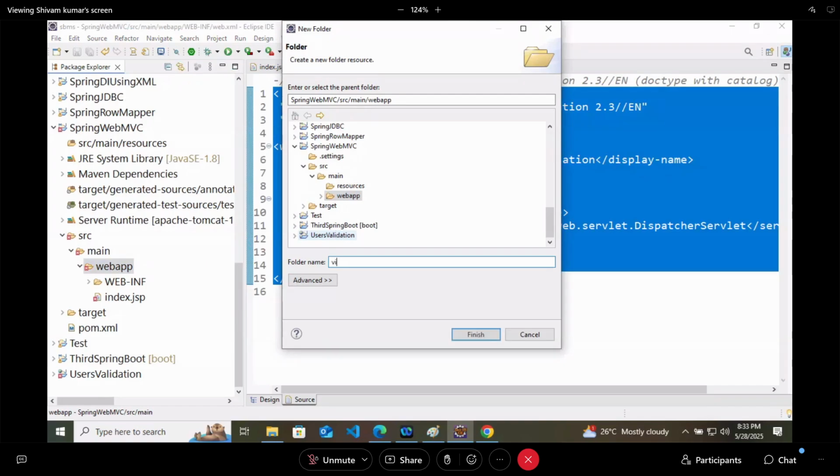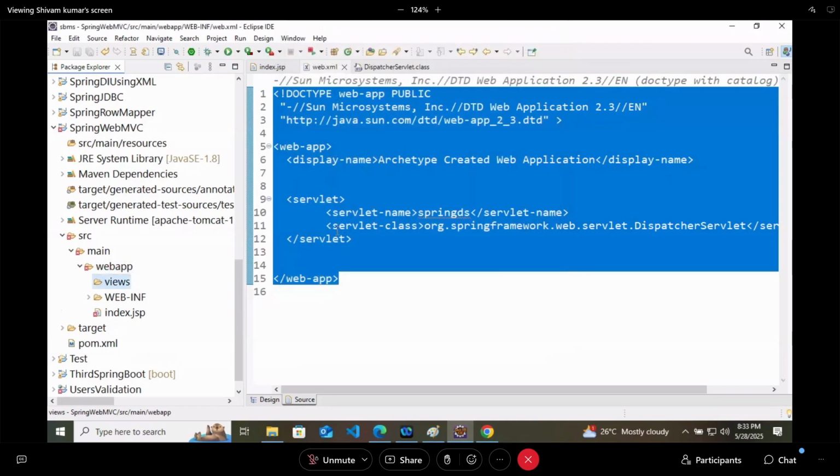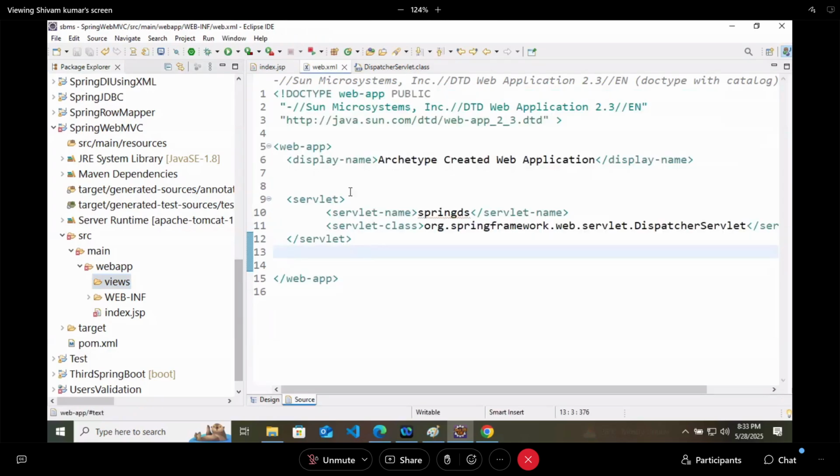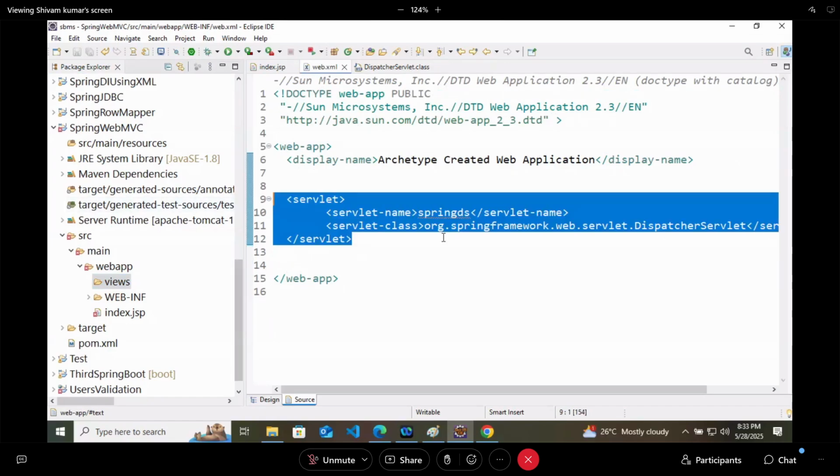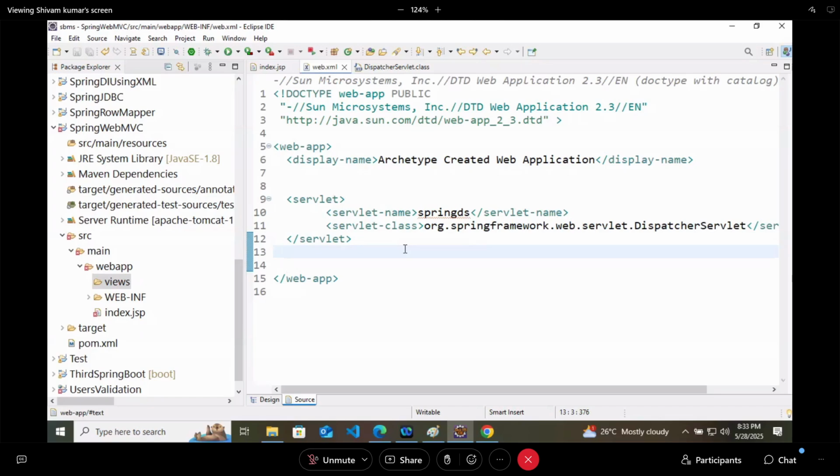This is the servlet name only. It should have a link also, so that if you are requesting /shivam, then only this servlet is visible. If you are requesting /hello, then only this request is available. So you have to write a mapping for the servlet. Mapping means at which link your servlet is available.